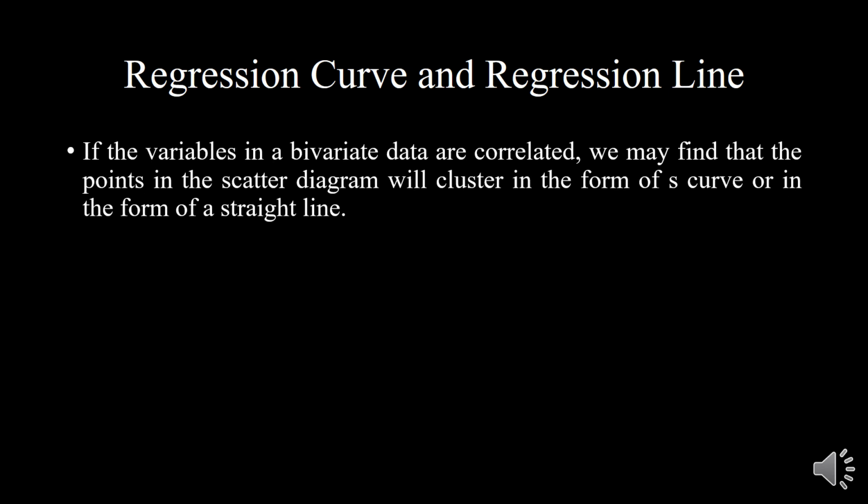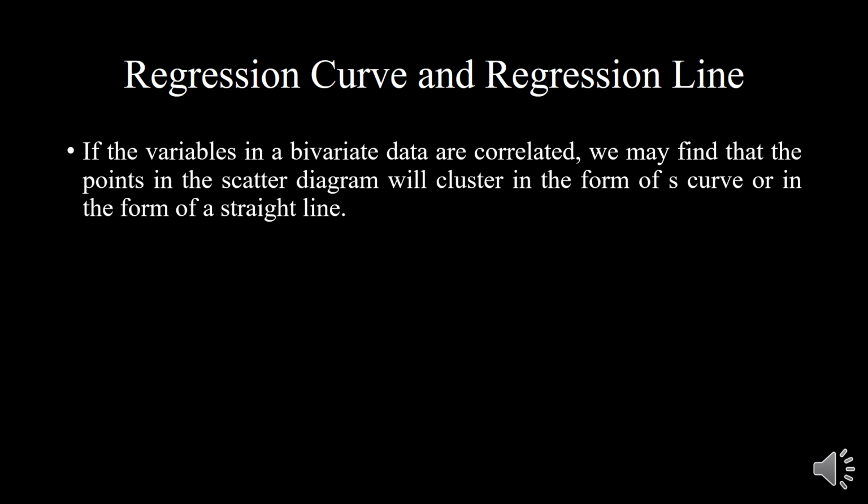Next, regression curves and regression line. If the variables in a bivariate data are correlated, bivariate meaning the values of two variables, for example sales for 5 years and advertisement expenditure for 5 years of a particular company, we may find that the points in the scatter diagram will cluster in the form of a curve or in the form of a straight line.